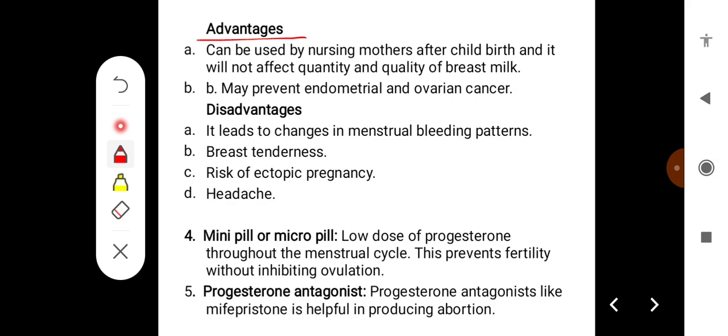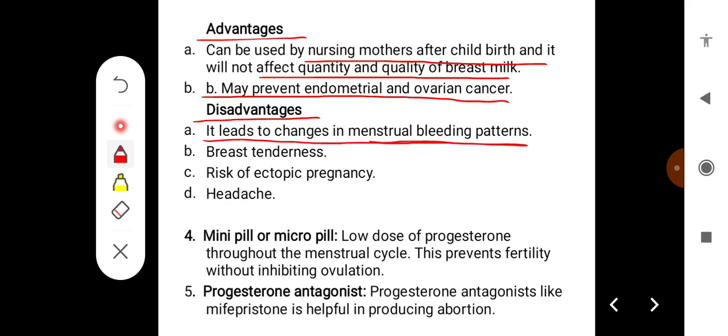Some of the advantages of this are that it can be used by nursing mothers after childbirth, and it will not affect the quantity and quality of breast milk. It helps in prevention of endometrial and ovarian cancer. Some of the disadvantages of the morning after pill are that it leads to changes in menstrual bleeding patterns. There can be breast tenderness, and a risk of ectopic pregnancy and headache.